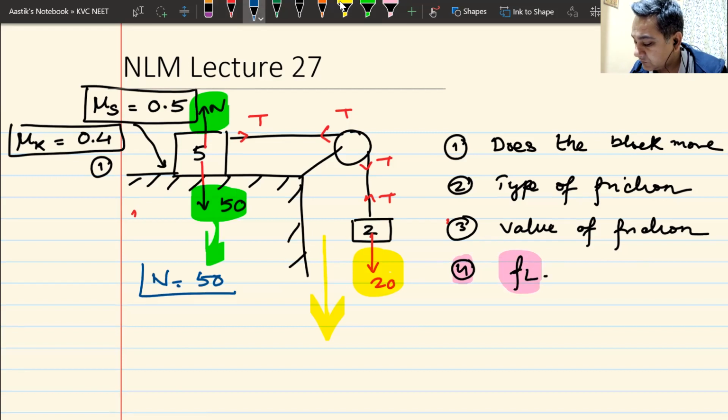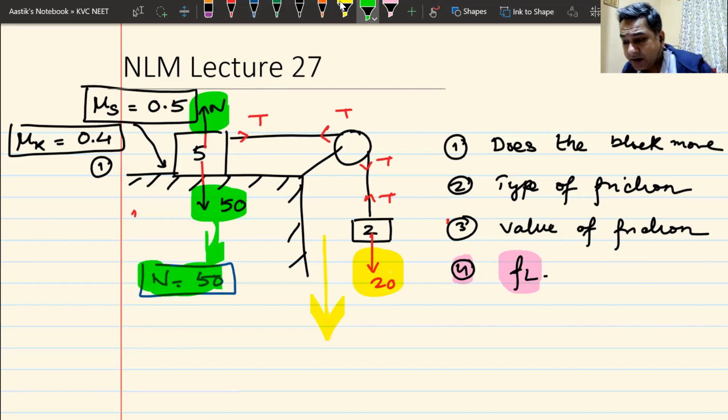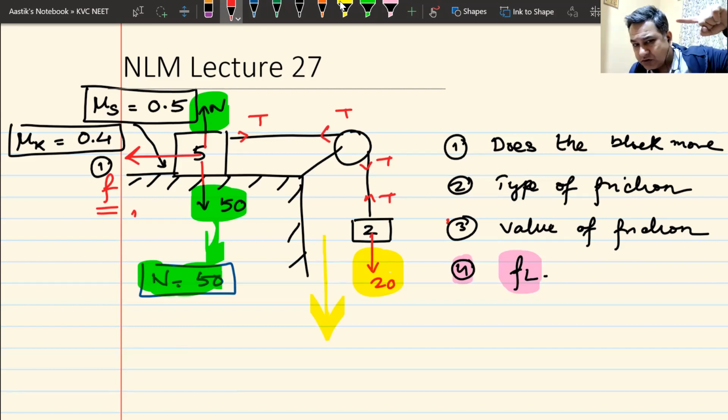We all know this. Now, as soon as you get the value of N, you can find the value of FL. Obviously, the system is going to move down, so friction has to be backwards. Yes or no? Whether it's kinetic friction or static friction, it has to be backwards because the system wants to move down. This block wants to move forward.